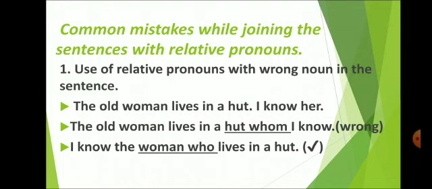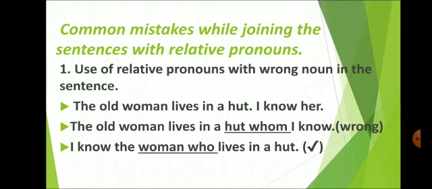Do I know a hut or do I know the woman? So this sentence is wrong because we have used the pronoun at the wrong place with the wrong noun. This sentence is conveying the sense that the old woman lives in a hut and I know the hut, whereas the sentence means I know the woman.